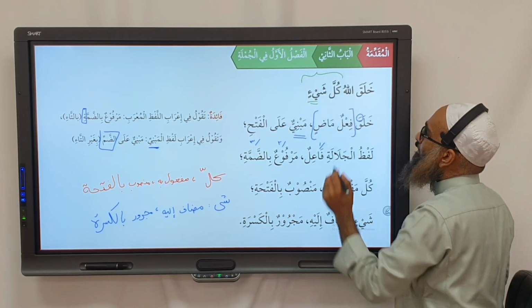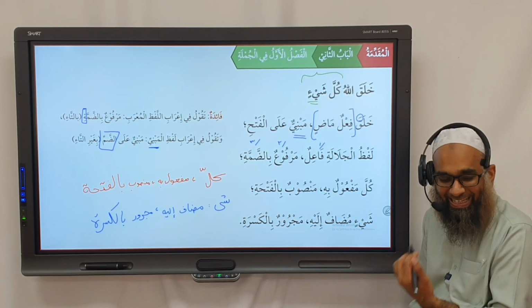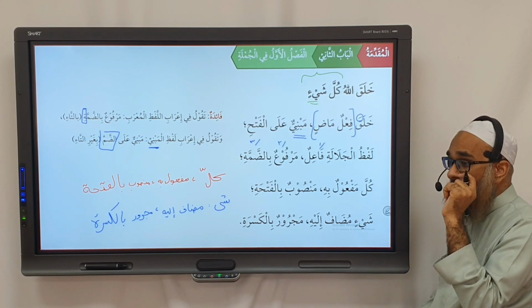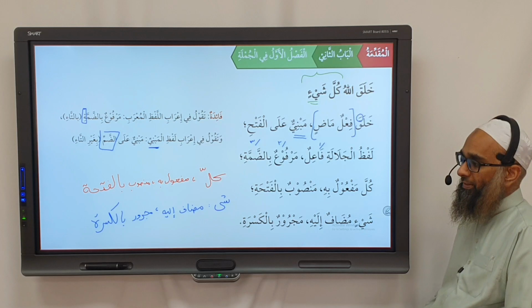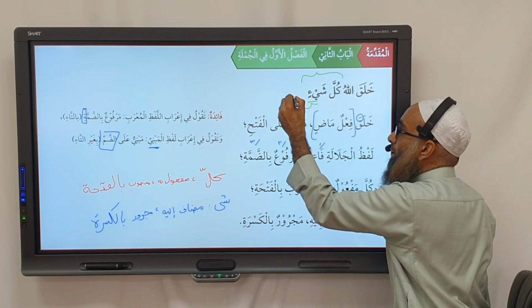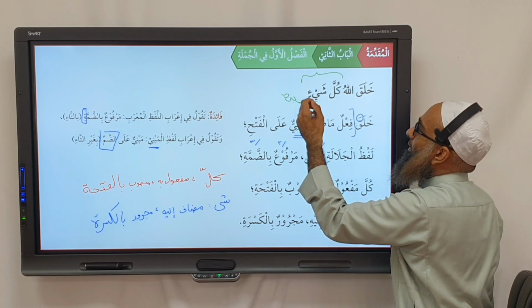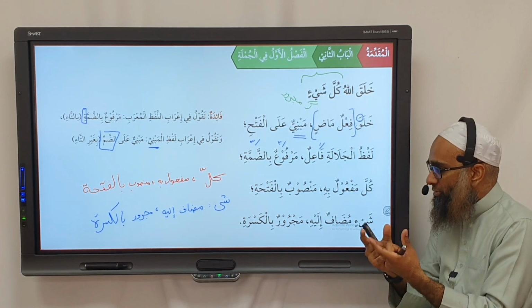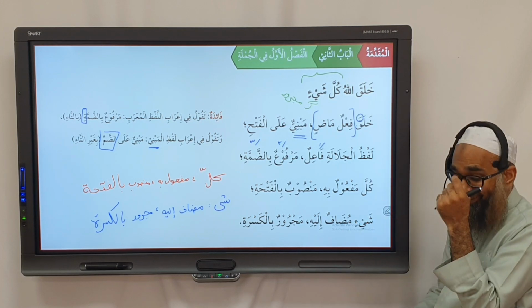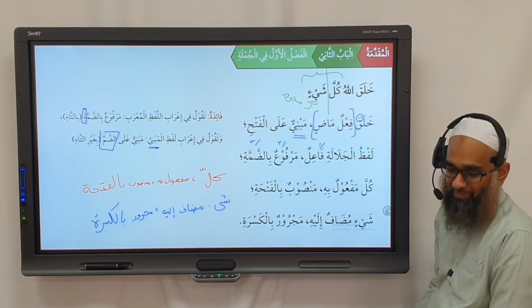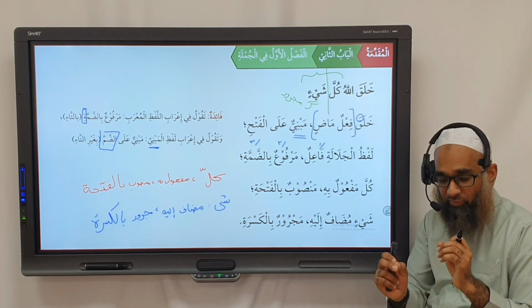We say here in Tarkib maf'ulun bihi. Technically, it's shay'un maf'ulun bihi. Technically, from the I'rab perspective, not from the meaning perspective. It can't be, because why? A maf'ul bihi has to be mansub. This is majroor. Meaning-wise, Allah created everything and everything is the creation, so meaning-wise it is maf'ul bihi. But in I'rab, when we analyze each individual word, there's no way that can be maf'ulun bihi. So you see the different aspects give you different focuses.